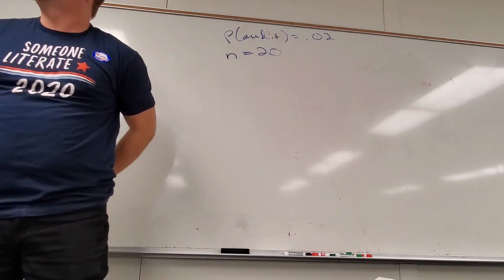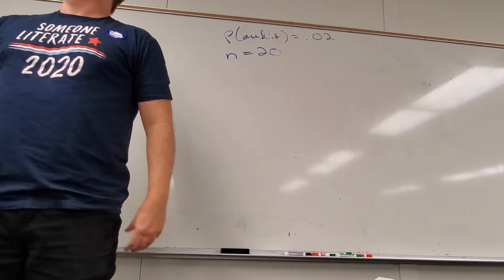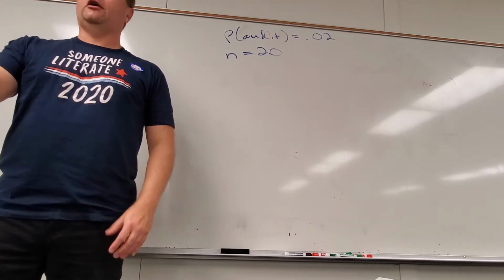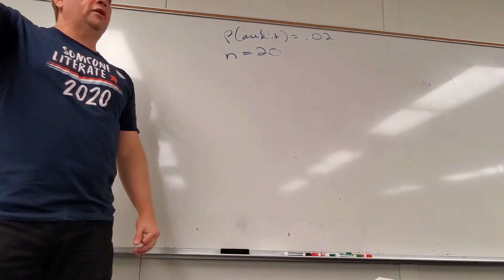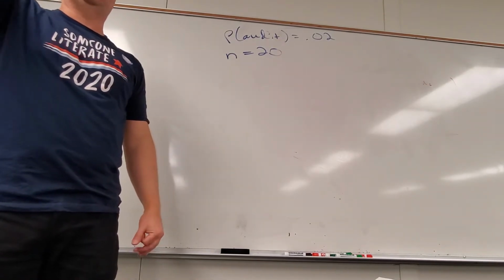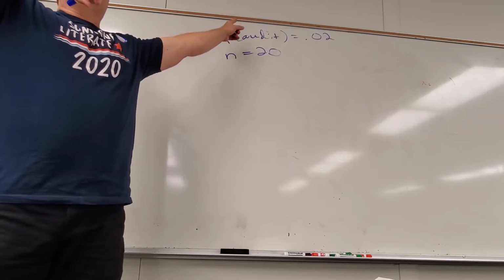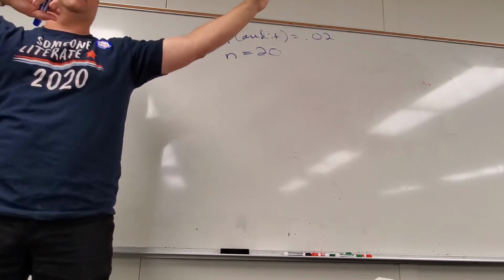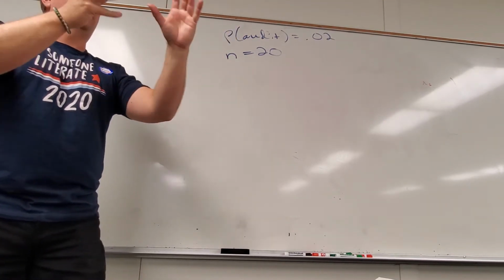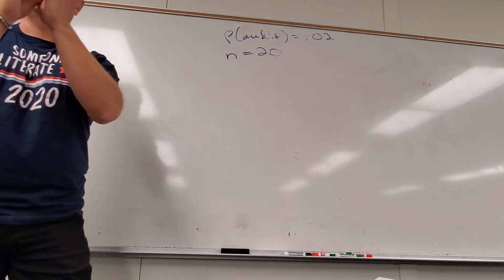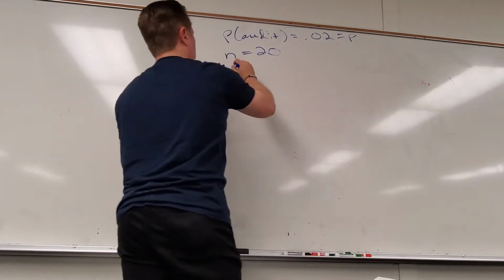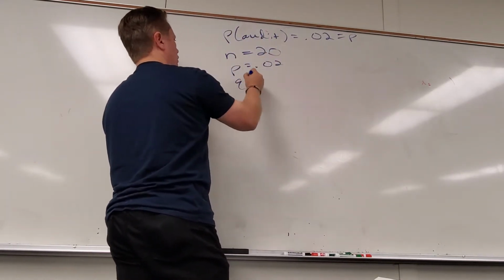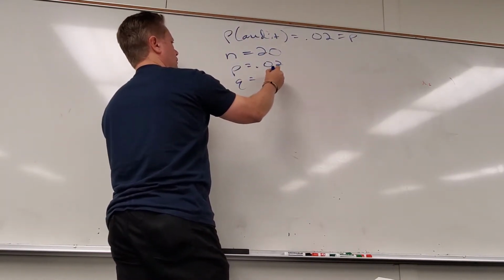What's the variable for it? If I'm looking for people that are going to be audited, is that a success or a failure? Success. That's probably getting audited. So what symbol am I going to give it? P. What would Q be? A failure, which in this case would be 0.98.